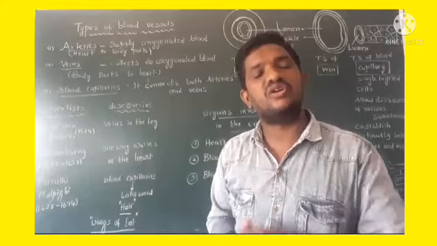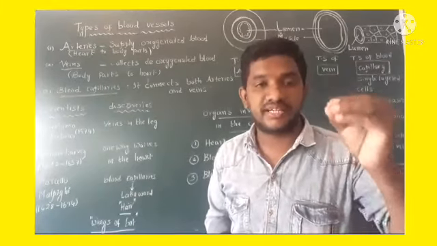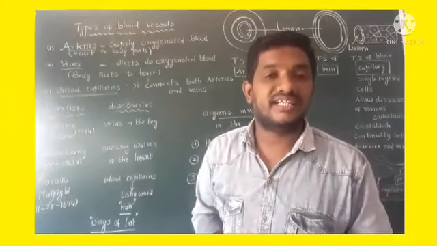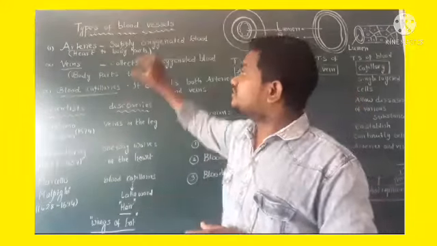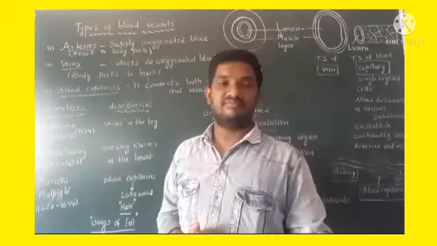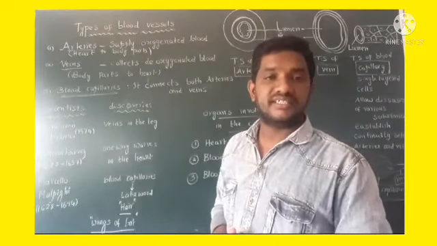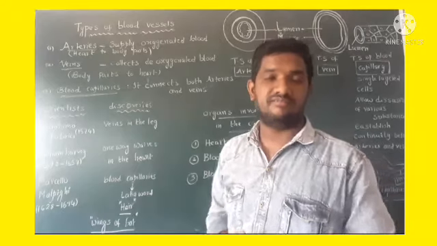Almost all arteries can supply oxygenated blood to the body parts except one artery, that is pulmonary artery. Pulmonary artery does not supply oxygenated blood.